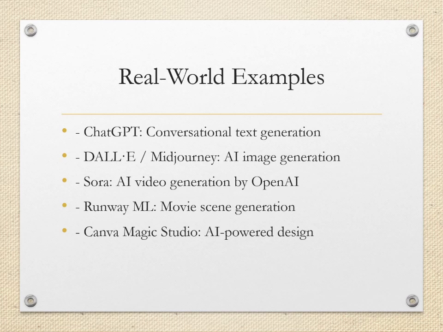Now, let's see some real world examples. ChatGPT is used for conversational text generation. Sora is used for AI video generation. Runway Machine Learning is used for generating movie scenes. Canva Magic Studio is used for AI powered graphic design. These examples show how generative AI is already part of our daily creative lives.